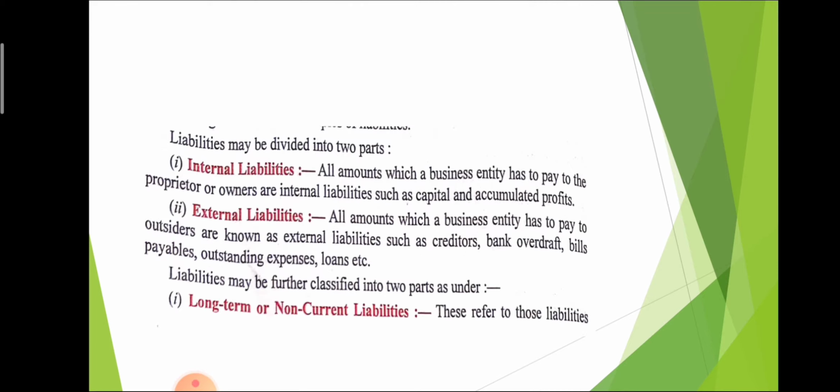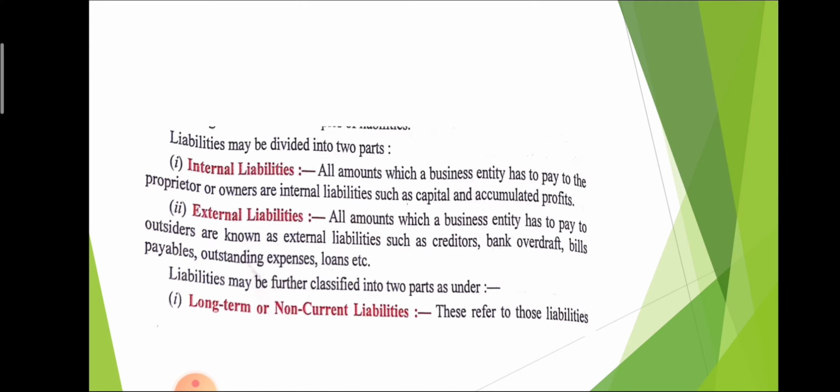And here is some classification of liabilities. The first one is internal liability and the second one is external liability. Internal liability means the liability that has to be paid to the owner. For example, if I am an owner and I invested some money in my business, then my expectation is that I get my money back. So that is the liability of the business to pay the amount to me.